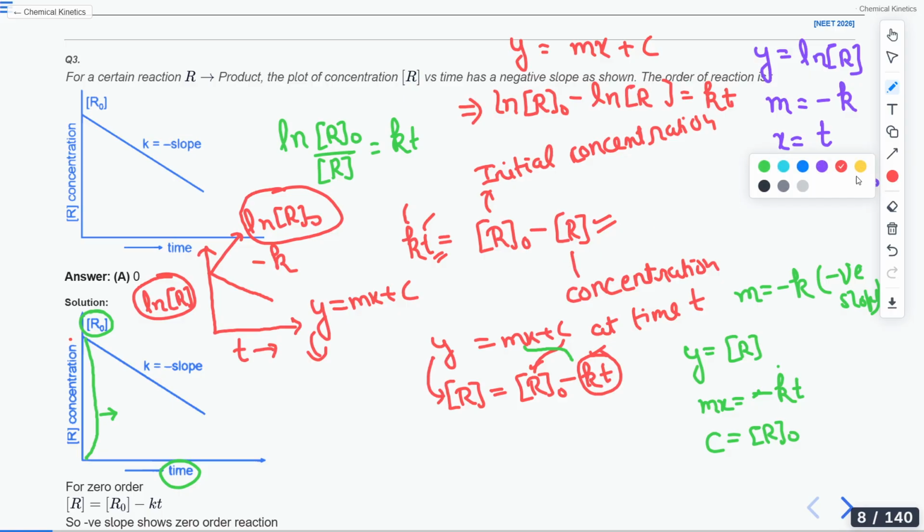So clearly you can observe that you are getting a different graph. It is now between ln R and T and not between R and T. You have a ln function here. Similarly, your intercept is also changing. Previously it was R naught, now it is ln R naught. So is it clear to all of you? Anyone having any doubt regarding this and the first order as well? Both things should be clear to you. Can we move forward?